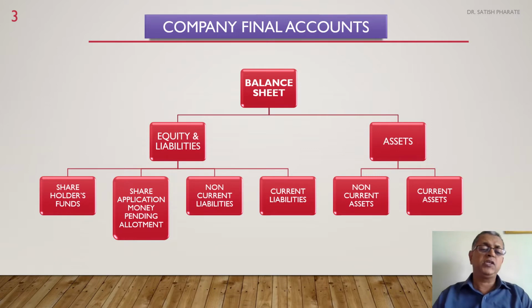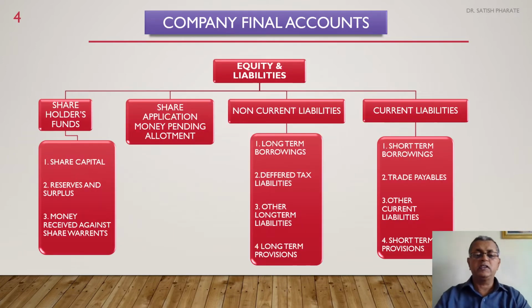Number 1, shareholders funds. Number 2, share application money pending allotment. Number 3, non-current liabilities. And number 4, current liabilities. In the case of assets, there are broadly two types: non-current assets and current assets. Let us go for further analysis.